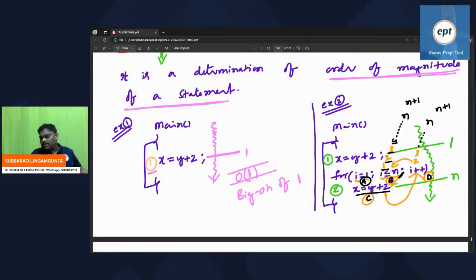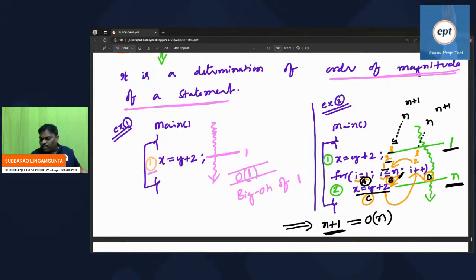What I mean to say is, the second program contains two statements. The first statement executes one time. The second statement will execute n times. This is the order of magnitude of the first statement, and this is the order of magnitude of the second statement. If you add both, you get n plus 1. In the n plus 1, whoever is bigger, you keep it with capital O. That is the reason it is big O of n.